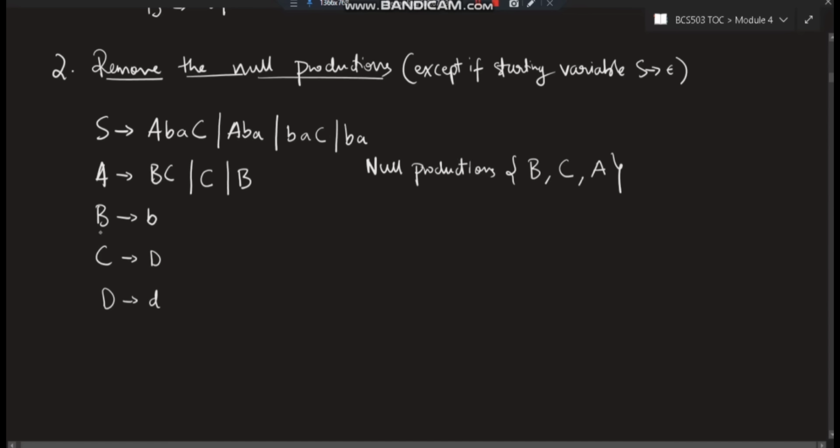First, get to know which are going to null, note down there, and wherever you find that letter in any combination possible, you have to make it as null. After that, substitute the value of null in those places and find out what all combinations you can get. In that case, if you get another null in between, like how we got for A, repeat the same with A also, along with the other null characters combination. Whatever combination you get, keep it. Okay, so this is how you calculate or convert after removing the null productions. Okay, this is the rule number 2.